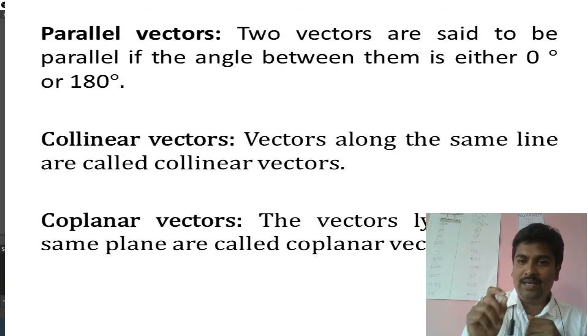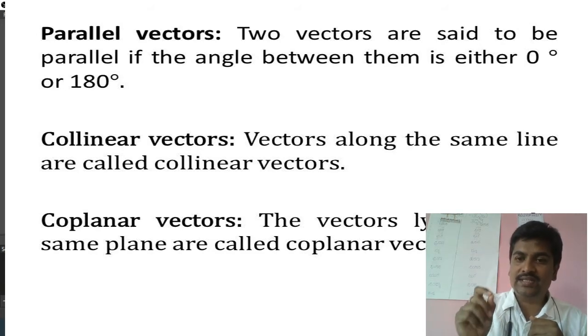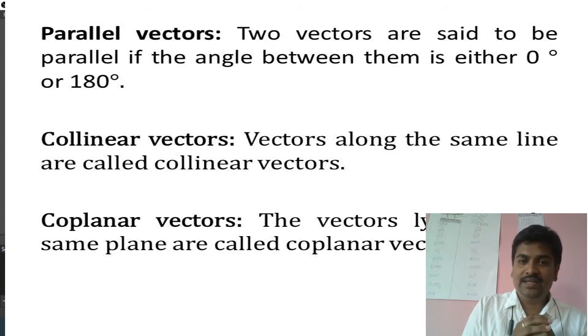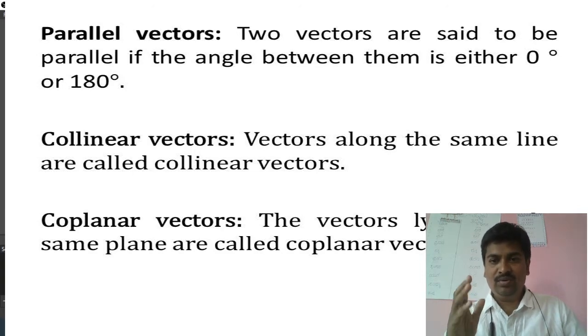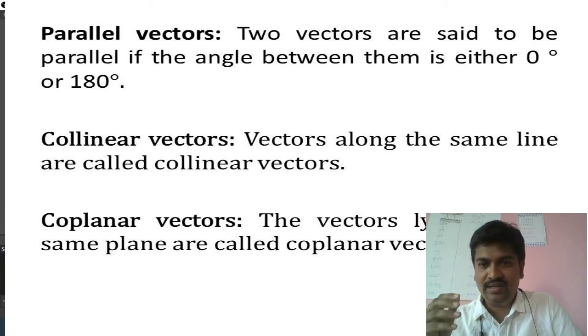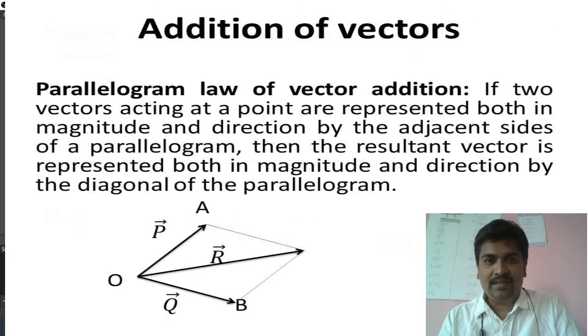Coplanar vectors are vectors lying on the same plane. So these are the different kinds of vectors, and we now know the definitions of these different kinds of vector. In fact, this is a very basic topic. You might have learned these basic things in the second PUC itself, maybe in the first PUC.